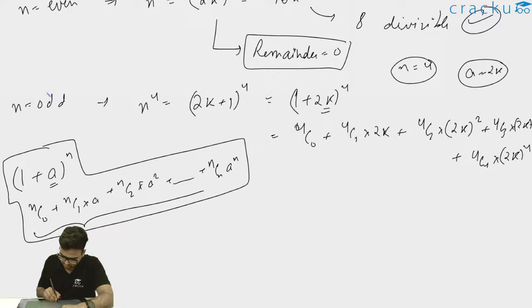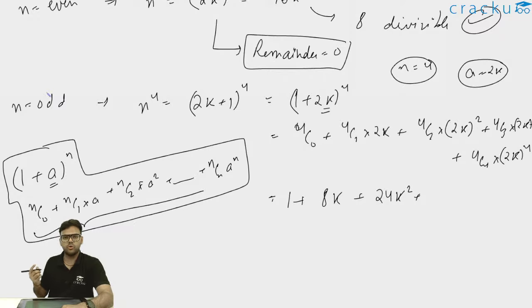If I further simplify this, 4C0 will be 1, 4C1 is 4 and 4 into 2k is 8k. 4C2 is 6 and 2k whole square is 4k square, so this can be written as 24k square. 4C3 is 4 and 2k whole cube is 8k cube, so 4 into 8k cube is 32k cube. Now 4C4 is 1 and 2k to the whole power 4 is 16k to the power 4.